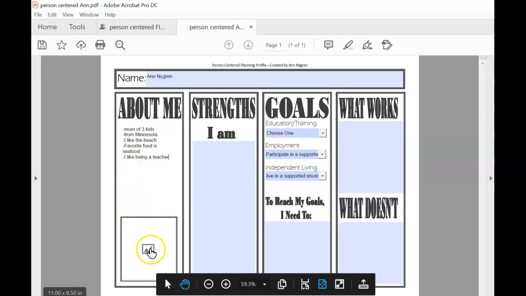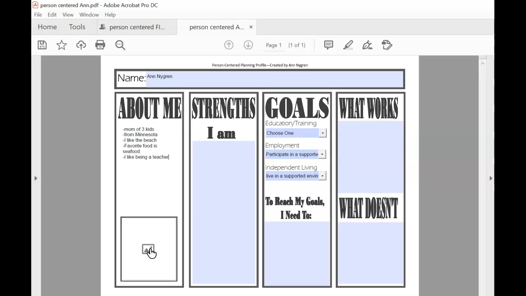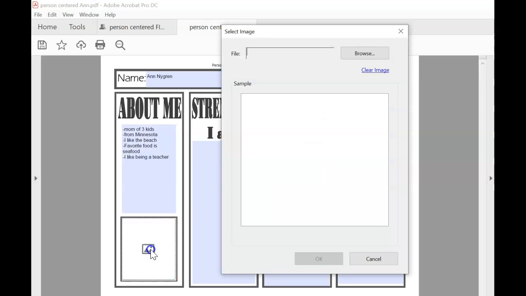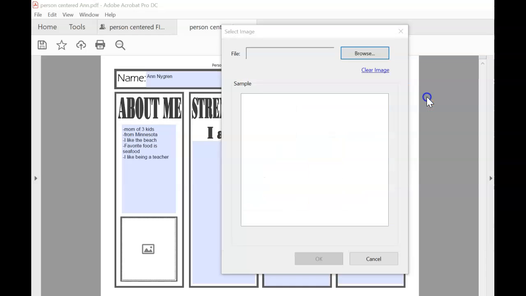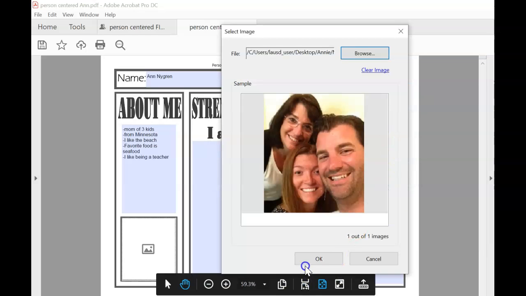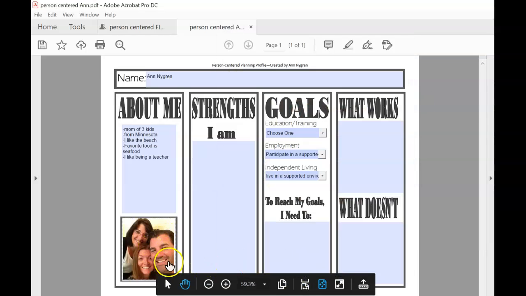Next, there's a part where you can include a picture. So this could be a picture of yourself. This could be a picture that you take from the internet. This could be a picture of something that you like. Whatever you want to put on here that helps represent you. So I am going to choose a picture of 2 of my favorite people. So this is my husband and this is my mom. So I put that one on there.